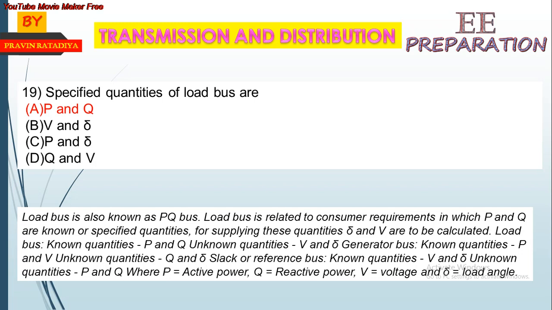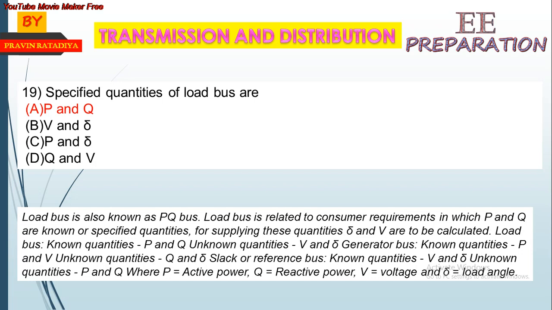Load buses are known as PQ buses. Load bus is related to consumer requirement in which P and Q are known and specified quantities. For supplying these quantities, delta and V are to be calculated. Active power, reactive power, P and Q are specified or known quantities, and phase angle and voltage magnitude, delta and V, are calculated. Load bus: known quantities P and Q, unknown quantities V and delta.